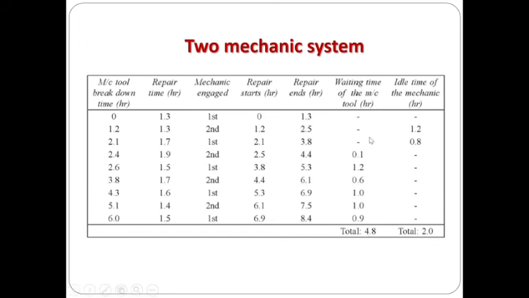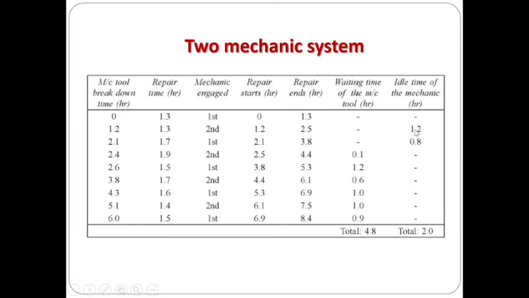Next we will move on to the idle time calculation of the mechanic. Here the first mechanic starts his work at the 0th hour itself. So there is no idle time for the first mechanic here. Whereas the second mechanic starts his work only from 1.2 hours. So 0 to 1.2 hours is the idle time of the second mechanic.